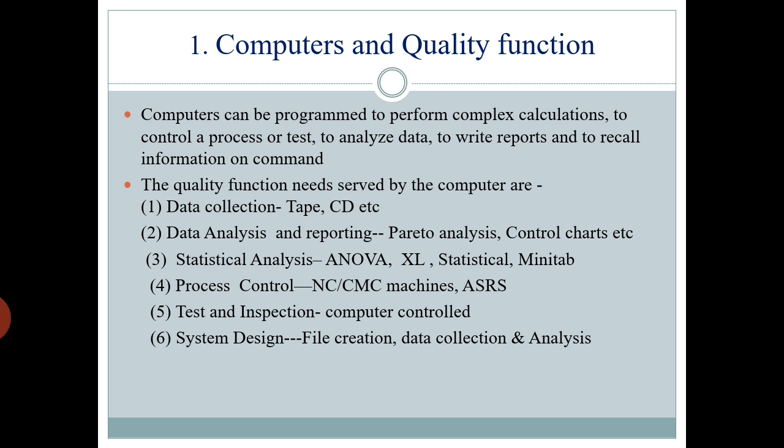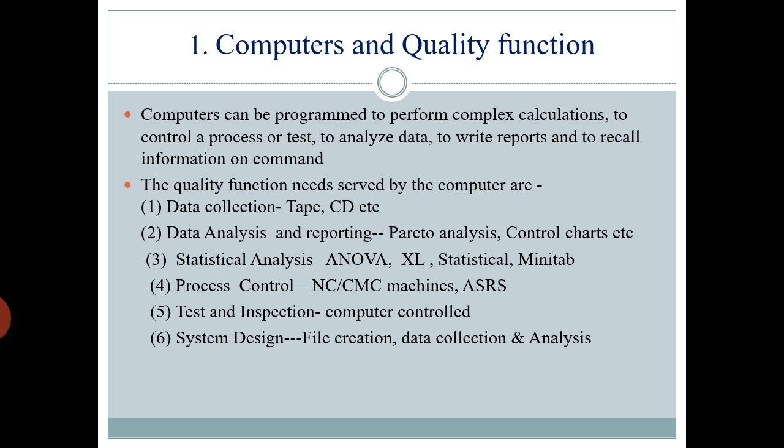Computers can be programmed to perform complex calculations, to control a process or test, to analyze data, to write reports, and to recall information on command. So, for quality function, we are using computers. The quality function needs served by the computers are data collection, for example, through tapes or CDs, etc. Second one, data analysis and reporting. There are basically 6 quality functions served by the computer.